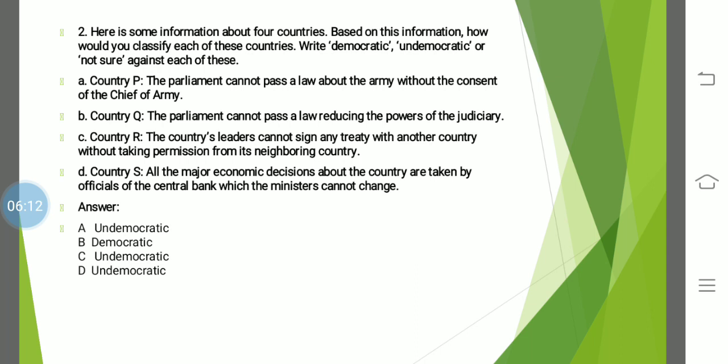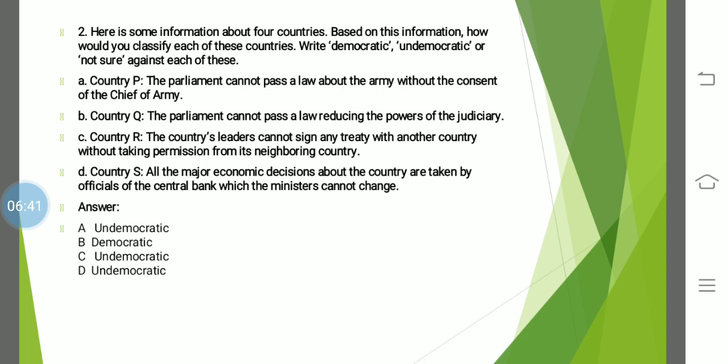But if a parliament cannot pass a law against the military or against the chief, then this is not democratic, as we have discussed in Pakistan. There was this military general, Parvez Musharraf. Remember, how did he come to power and how did he control? I've discussed with you people the provincial assembly, the national assembly. So that was undemocratic. All right.